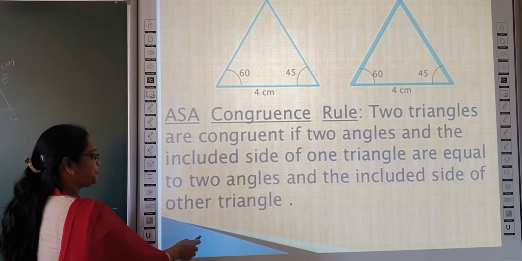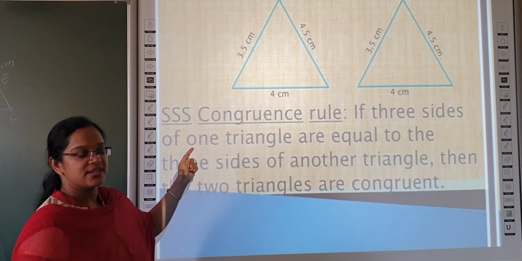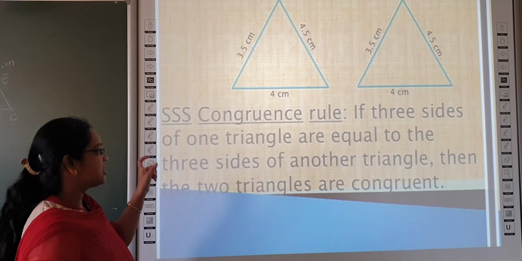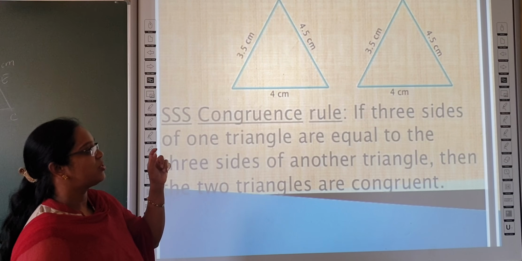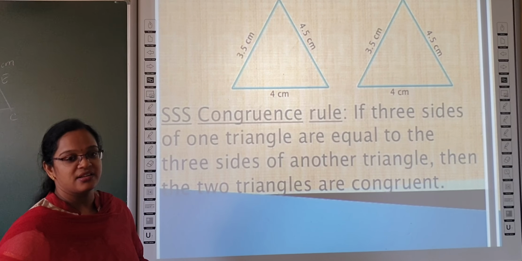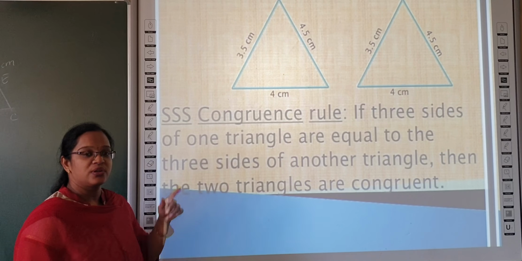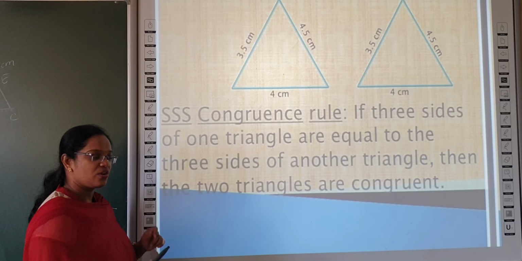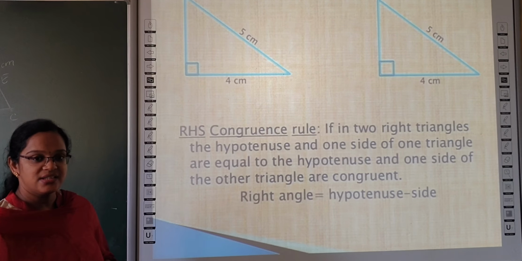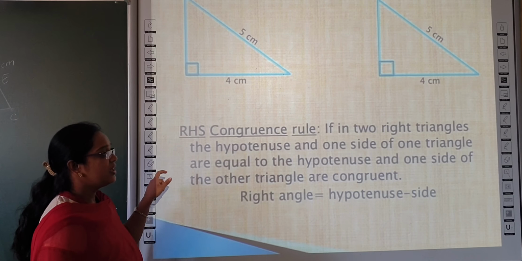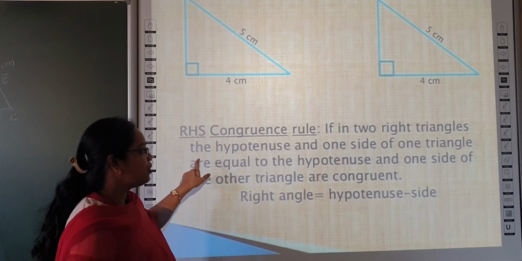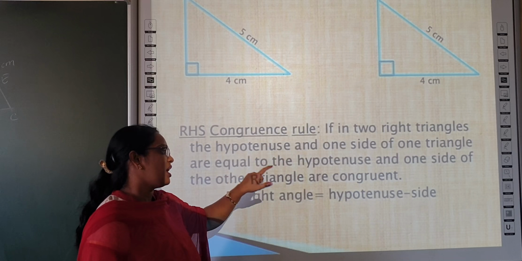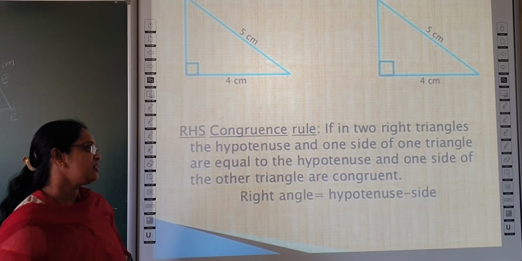Next congruency rule is SSS congruency. That means three sides of one triangle are equal to the corresponding three sides of another triangle, then the triangles are said to be congruent. Look at the figure, the corresponding sides are equal, then they are said to be congruent. RHS congruency rule: if in two right angled triangles the hypotenuse and one side of one triangle are equal to the hypotenuse and one side of the other triangle, then they are congruent.